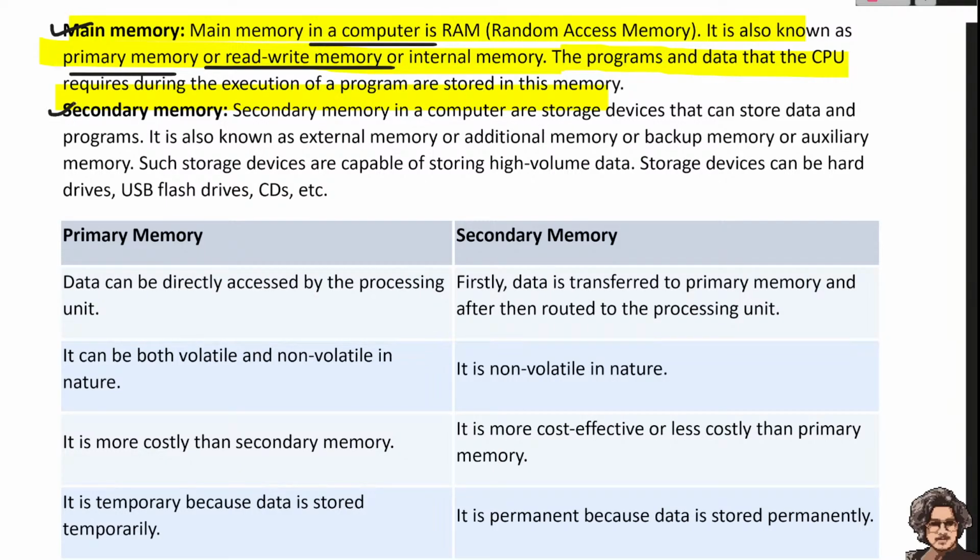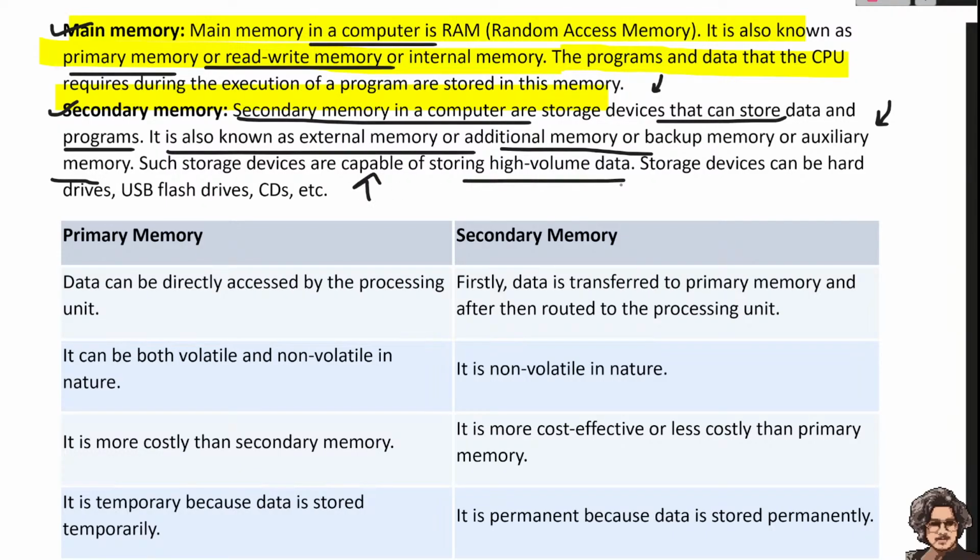Okay. So what is secondary memory? Secondary memory in a computer consists of storage devices that can store data and programs. It is also known as external memory, additional memory, backup memory, or auxiliary memory. Such storage devices are capable of storing high volumes of data, and they can be a hard disk, USB, CDs, all these things.